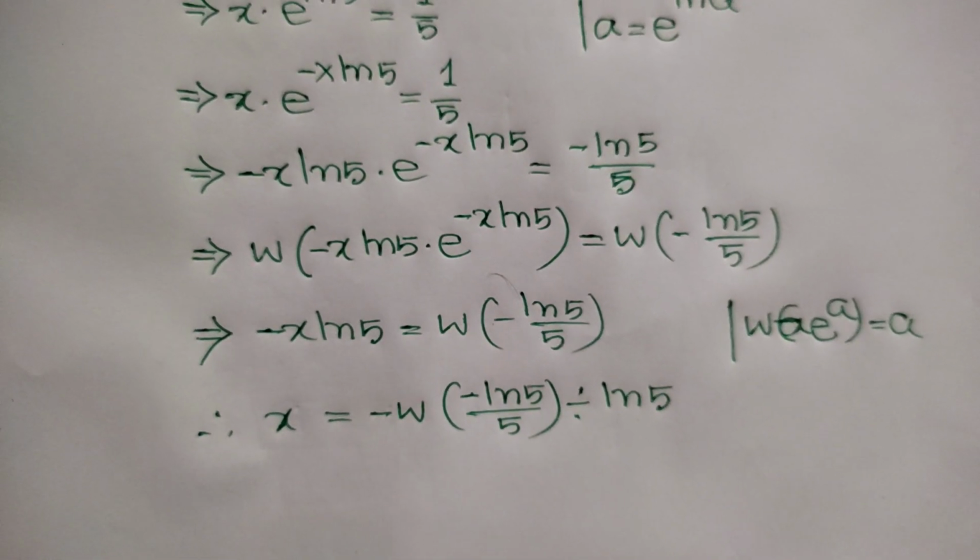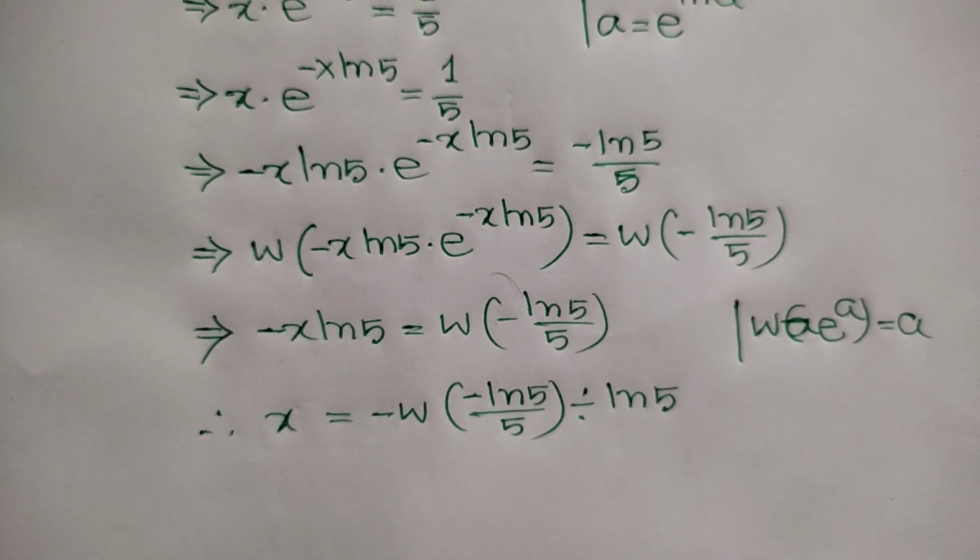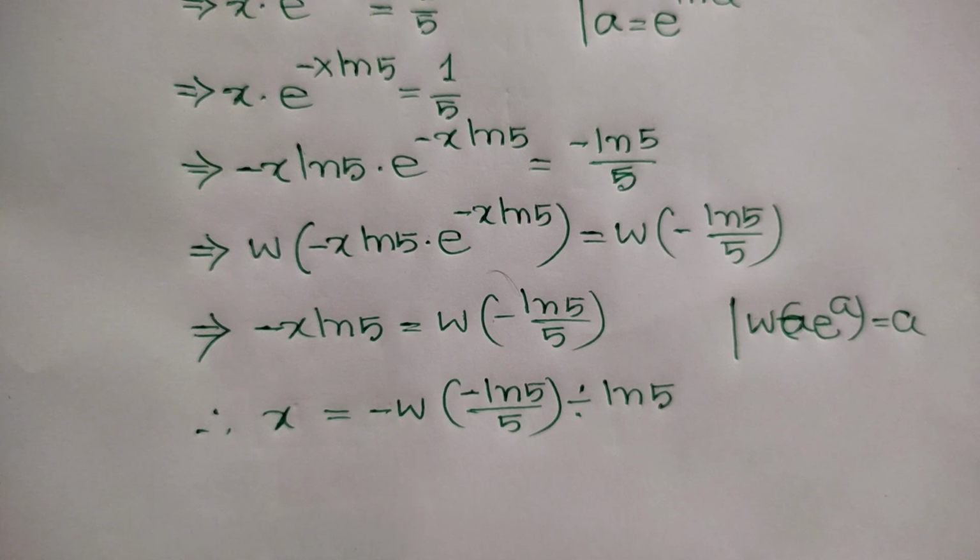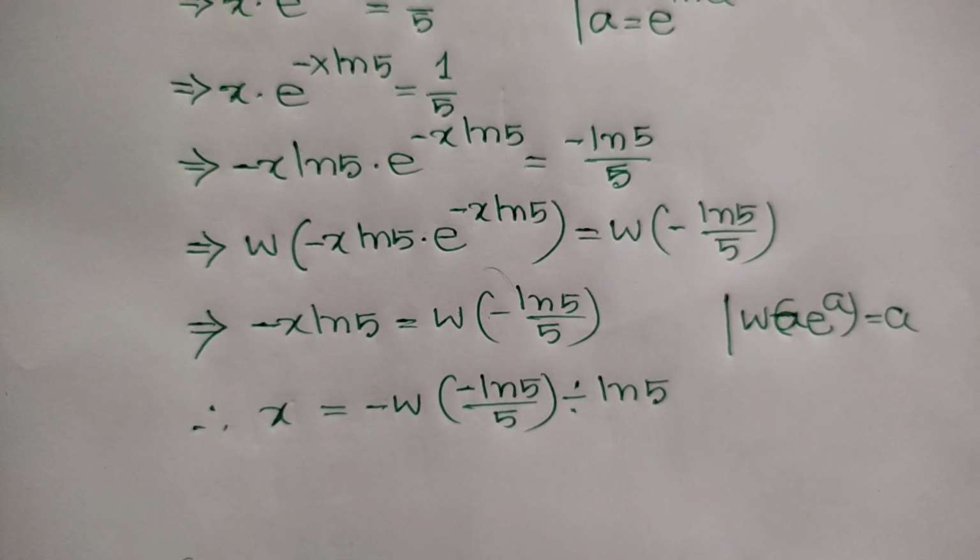Now the Lambert W function is a multivalued function, so the suffix of W can be any integer.